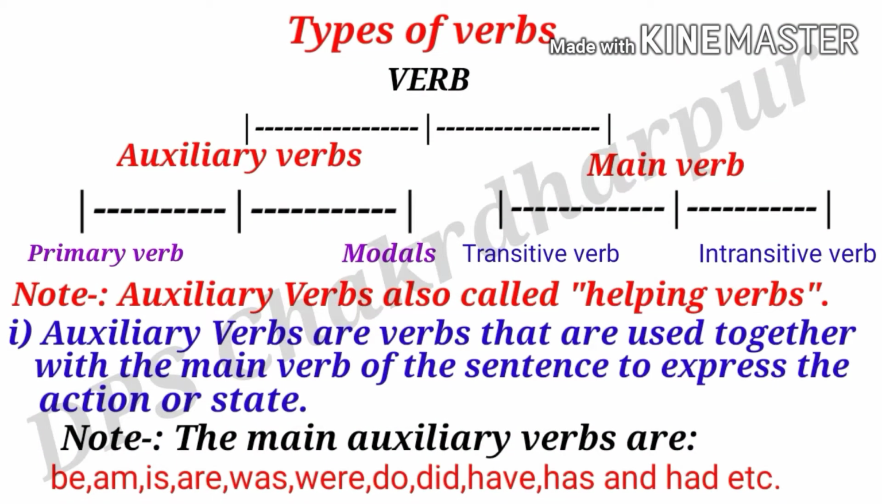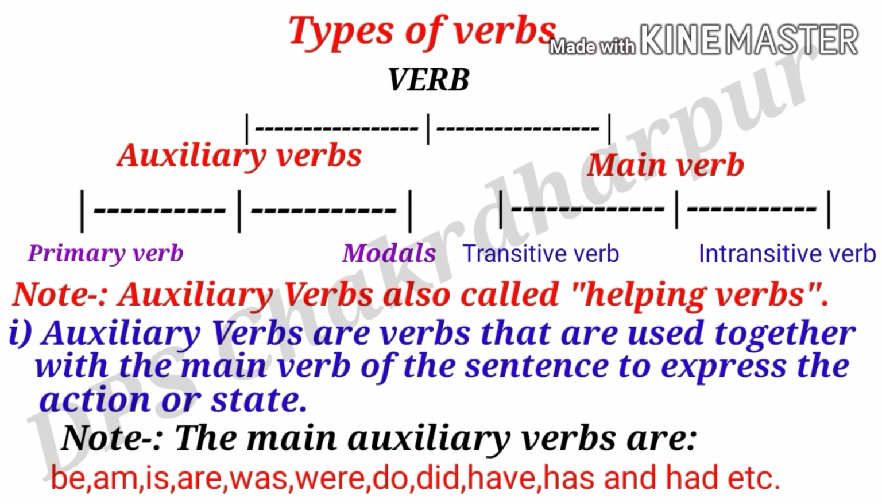Welcome back students. So let's see the types of verb. As you know, the first one is the auxiliary verb and the second one is the main verb. And you know very well there are two types of auxiliary verb. The first one is the primary verb and the second one is modal. In this video, I'll cover the main verb. As you know very well, there are two types of main verb. The first one is the transitive verb and the second one is the intransitive verb.